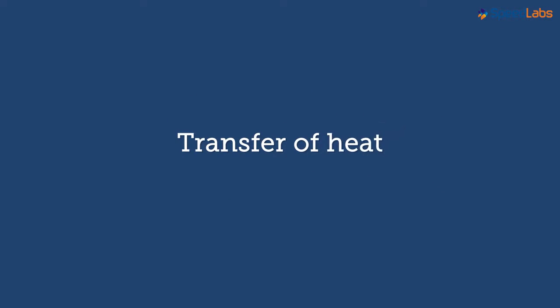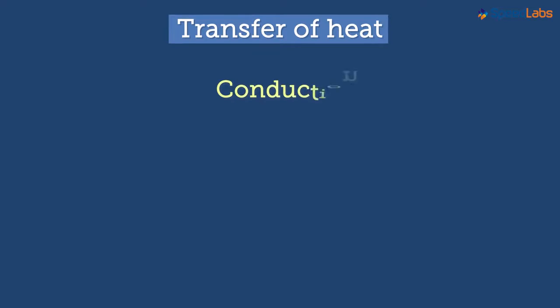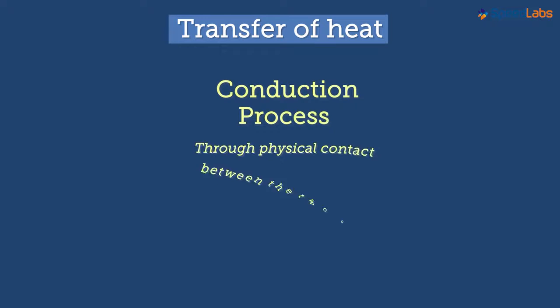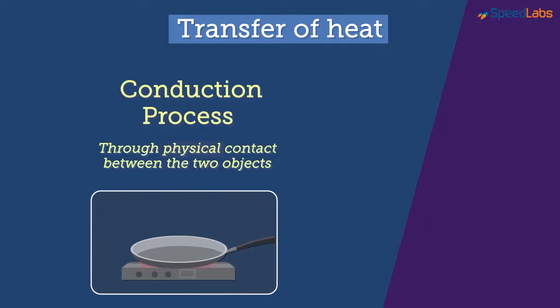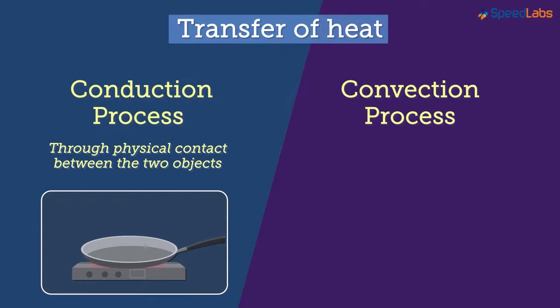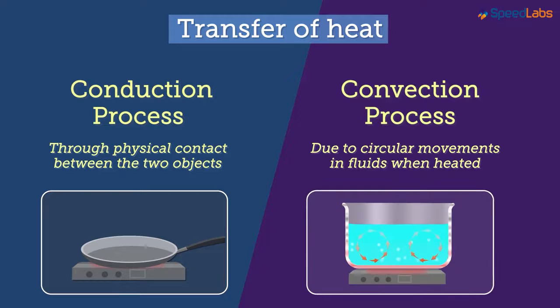So far we've discussed the two ways in which transfer of heat takes place. The conduction process involves transfer of heat between two objects when they are in contact with each other. In the case of the convection process, the transfer of heat is due to the movement in fluids. The heated fluid rises up and the cooler one sinks down. These movements in fluids create the convection currents. These convection currents transfer the heat energy through the fluids.